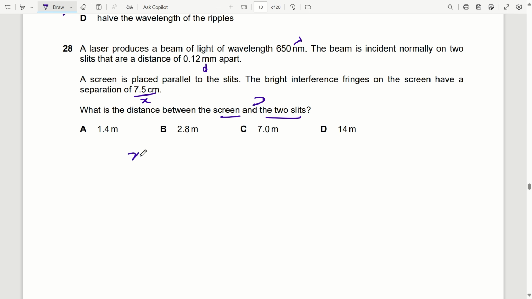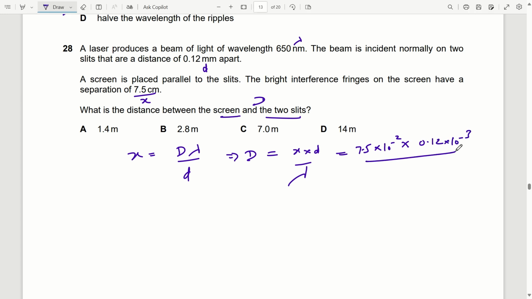So this x, distance between the fringes, is given as D lambda by d. We have to find this capital D. It will be x into d by lambda, that is 7.5 into 10 raised to power minus 2 into 0.12 into 10 raised to power minus 3, divided by 650 into 10 raised to power minus 9.